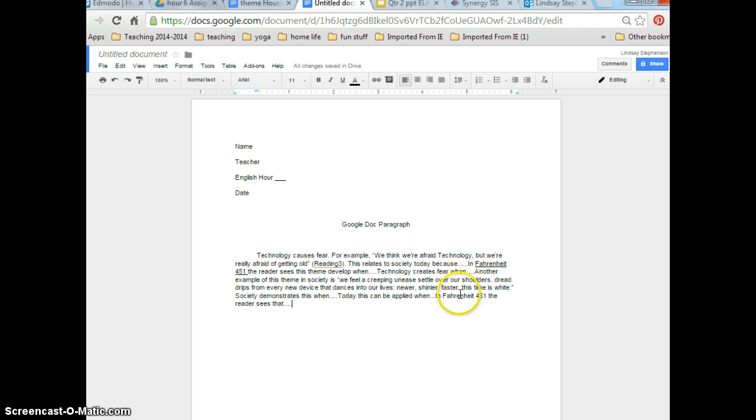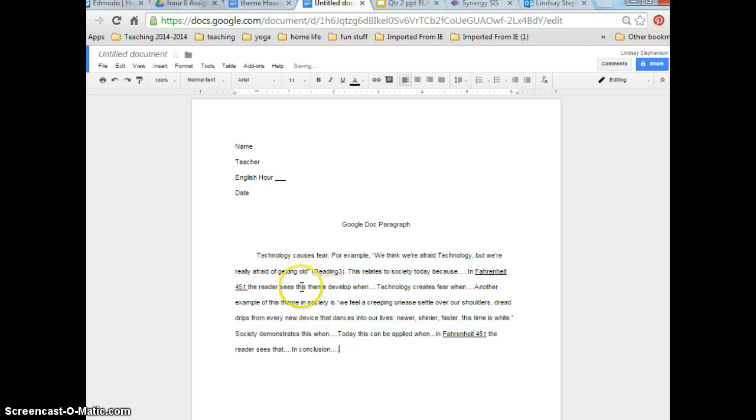And then you'll need a conclusion sentence: in conclusion, and then whatever you want to say at the end. And that's all you really need to do for this paragraph. So this should be a pretty good example here of what you want to do. You would highlight it, double space it. You can connect your Google Drive directly to turnitin.com. So please use turnitin.com for your paper. It will be easiest for me to grade it and get back to you.